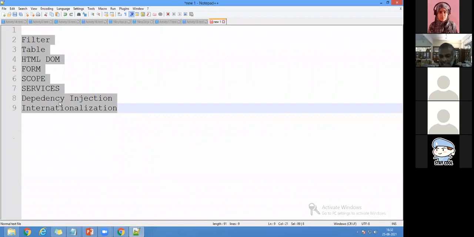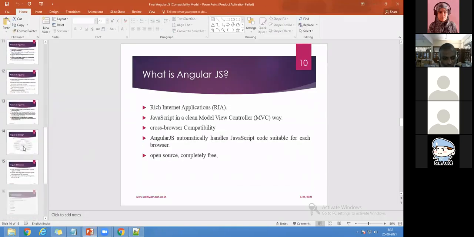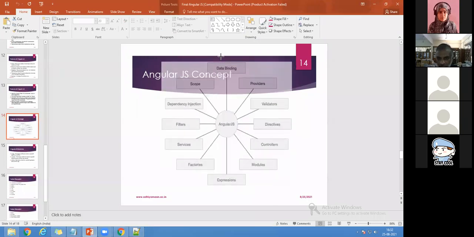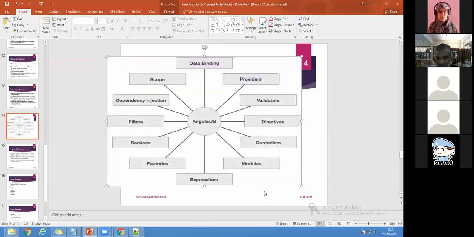We are going to validate the data, whether the data is going to be, what type of data we are going to validate. Especially, I would like to show the diagram of AngularJS. You can see here. I think you can see the screen now. Anyway, if you want, I can draw the image very big. This is the concept of entire AngularJS. You can see here: data binding, provider, validator, directives, controller, modules, expressions, factories, services, filters, dependency injection, scope. What all I'm going to say now will be the very vital role of AngularJS.